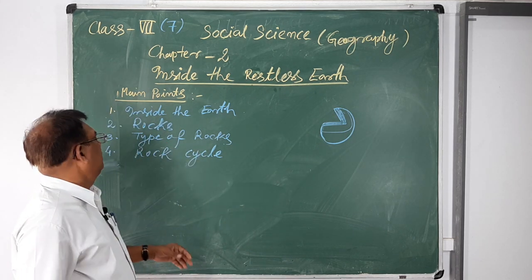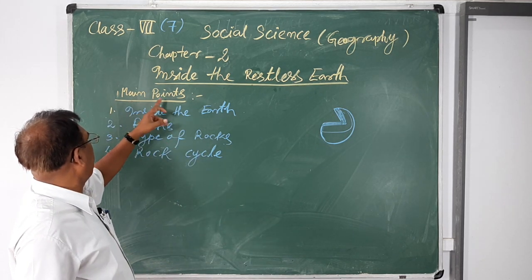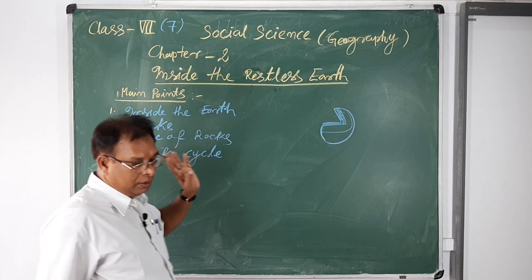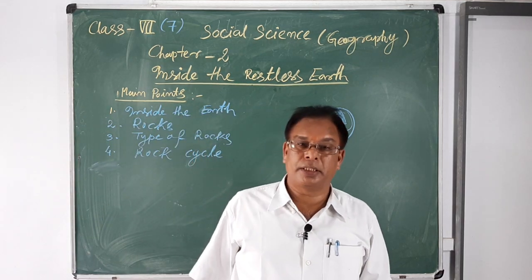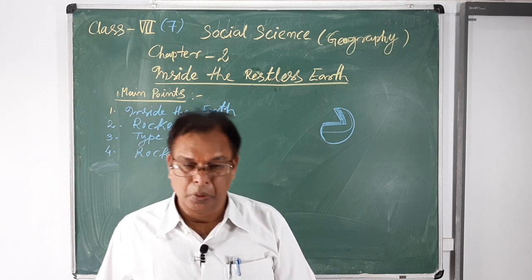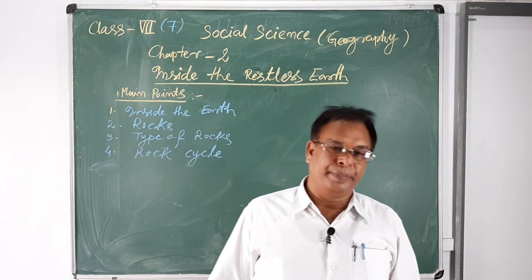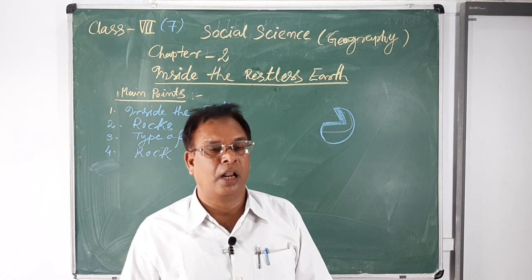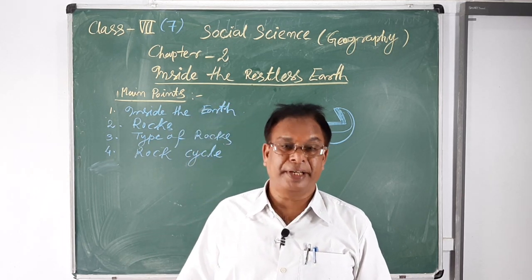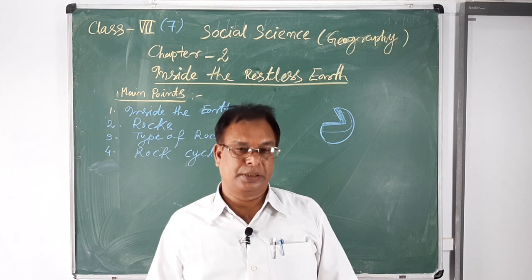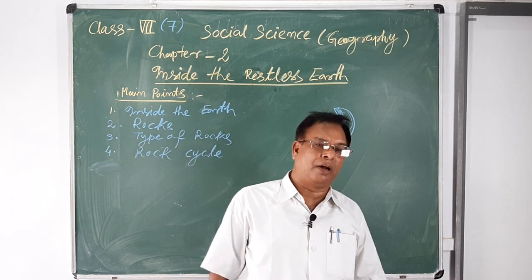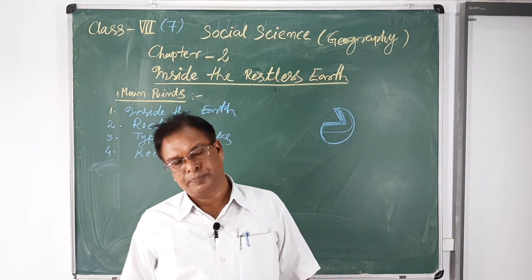You will learn about the main points. First is inside the earth, which is restless. You know, the earth is made of different elements and materials, or different minerals, found in the interior parts of the earth or the crust.